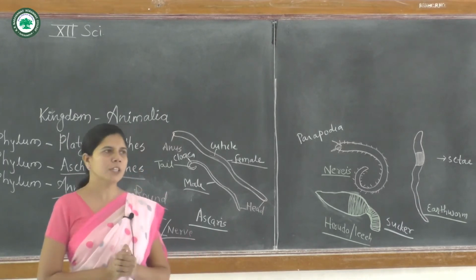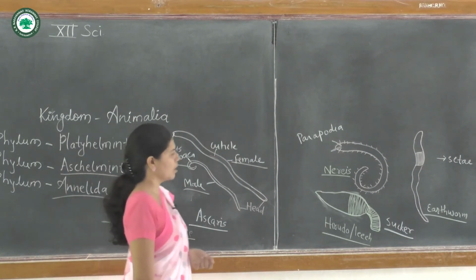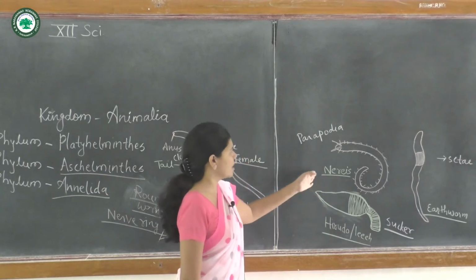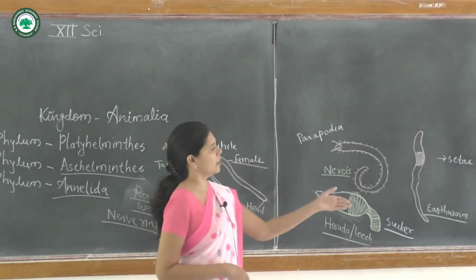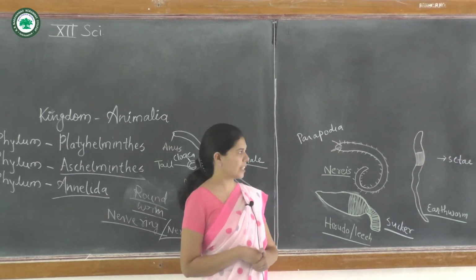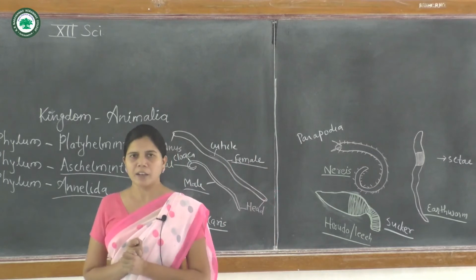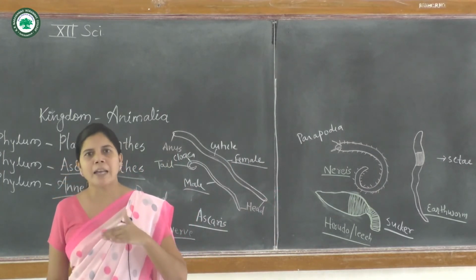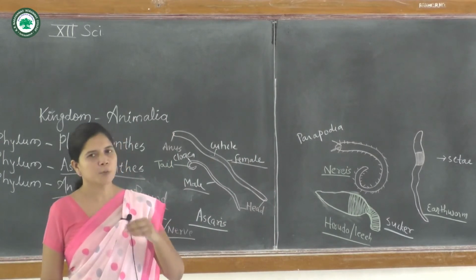The locomotion is carried out with different organs. In the leech, the locomotion is carried out by the sucker. In the Nereis, by the parapodia, and in the earthworm, by the seta. These organs are developed for locomotion, meaning higher animals than the Porifera or sponges.